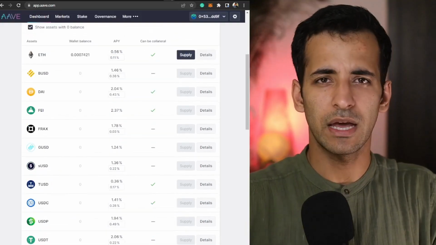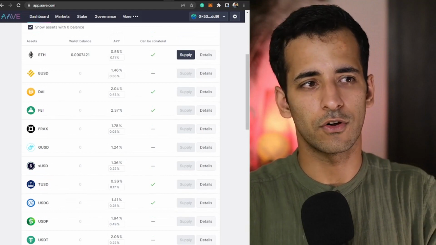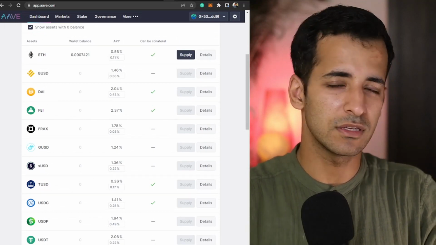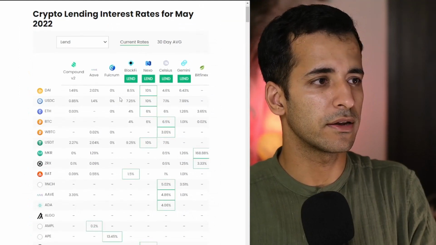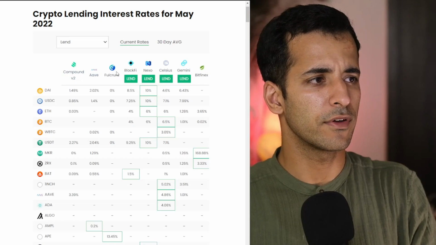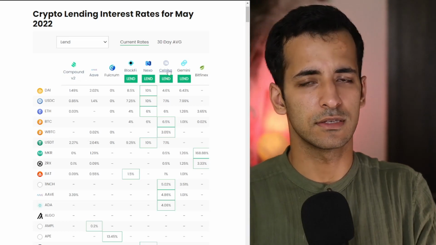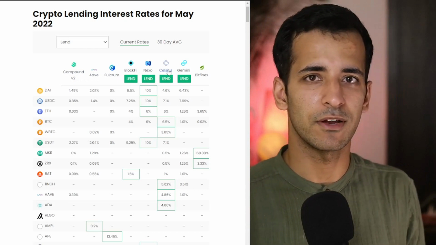There are many analytics-based platforms where you can also find the rates of lending and borrowing on multiple of these decentralized money markets. You can go on DeFirate and see the rates on different lending and borrowing platforms: Compound, Aave, Fulcrum, BlockFi, Nexo, Celsius. These are some of the leading DeFi lending and borrowing platforms in the world.